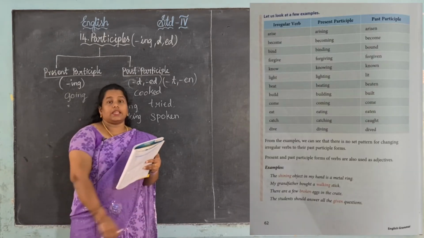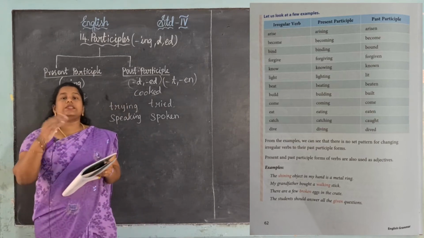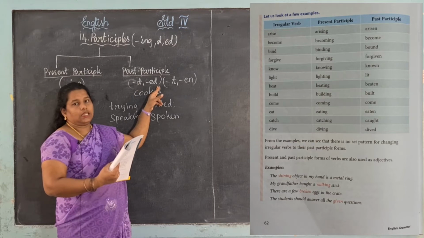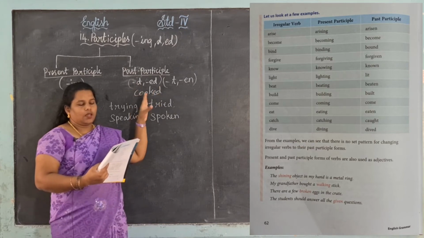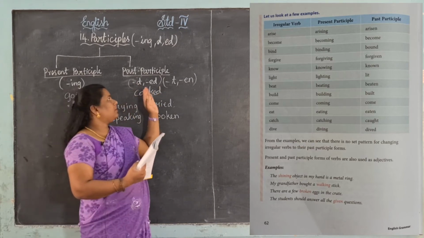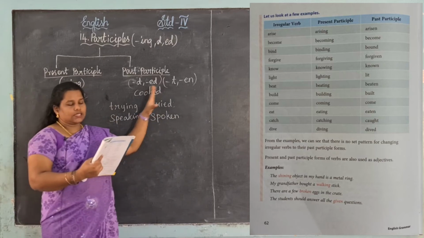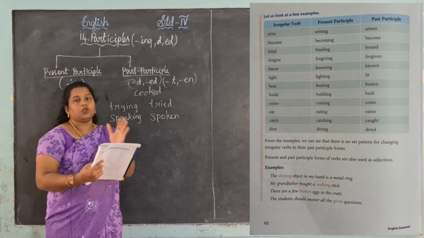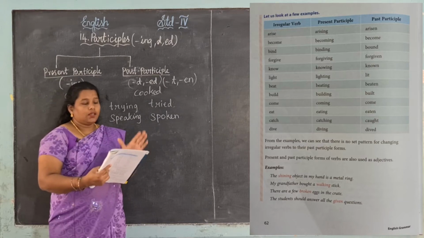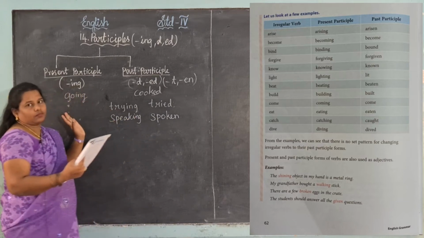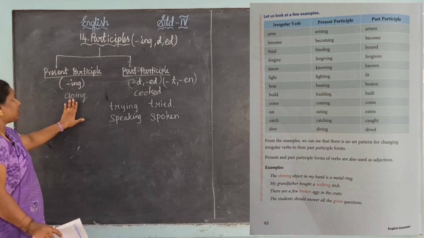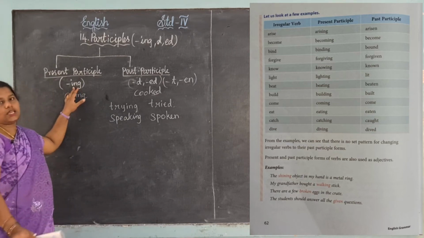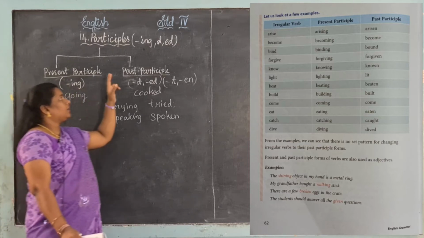Irregular verbs. There are some irregular verbs which are different from this. Okay, just we add d, ed for the past participle, right? But it is different for these, just different in changing the verb into past participle. But the present participle is the same. Okay? Even if it is an irregular verb, we are just going to add ing.